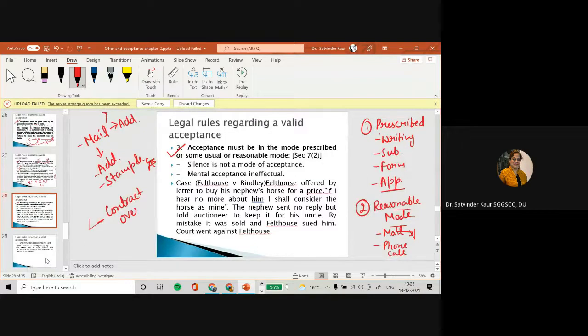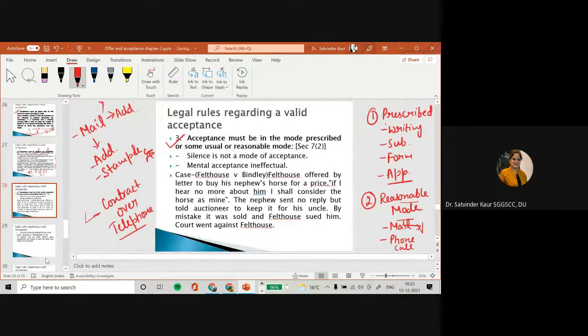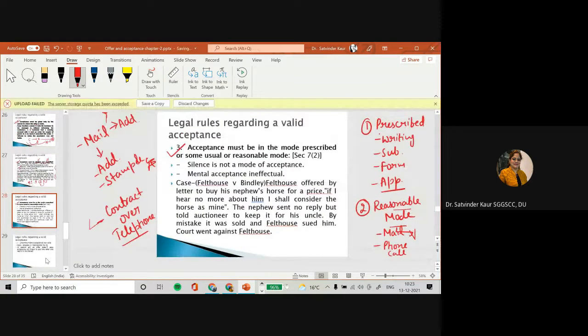And there is again a certain requirement where the contract comes over telephone. Nowadays, again, we are facing certain network issues or problems. But some time before this, there were no network problems and you used to have a clear chit chat. Earlier days, when we used to have landlines and mobile networks were not very strong, there used to be a situation that when you were talking, many times the other person had not heard the voice.